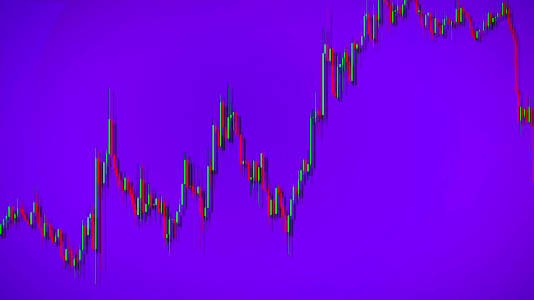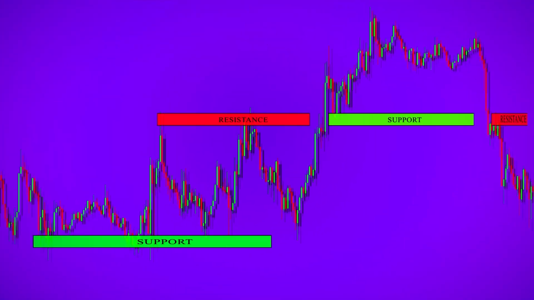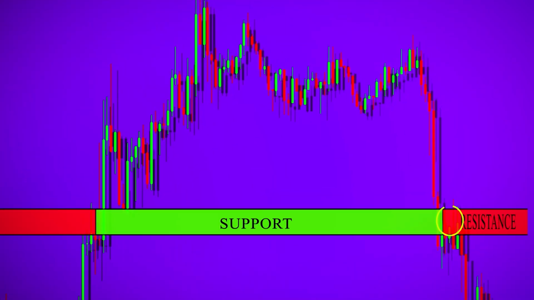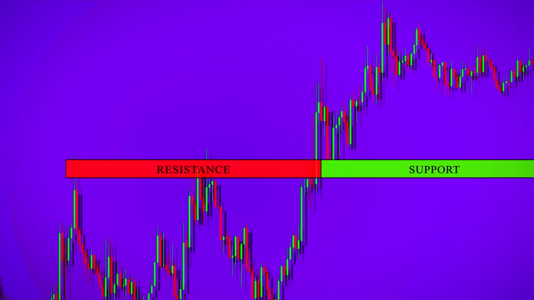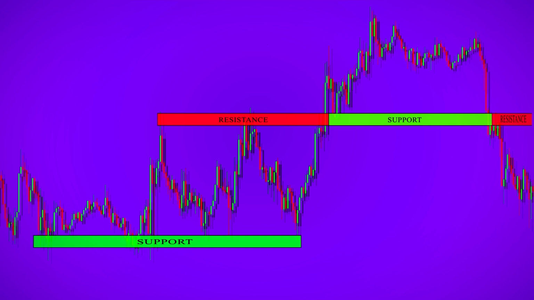Support and resistance role reversal. A key concept of technical analysis is that when a resistance or support level is broken, its role is reversed. If the price falls below a support level, that level will become resistance. If the price rises above a resistance level, it will often become support. As the price moves past a level of support or resistance, it is thought that supply and demand has shifted, causing the breached level to reverse its role.